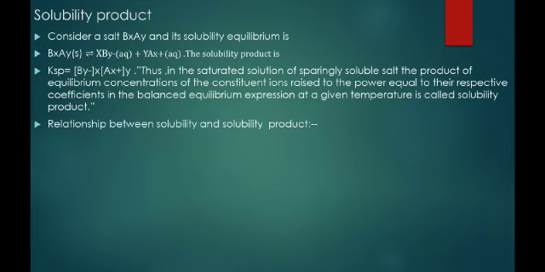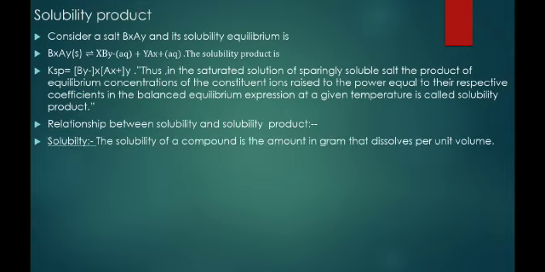Now, the relationship between solubility product and solubility. How to derive the equation? First we consider solubility. Solubility of a compound is the amount in grams that dissolves per unit volume.